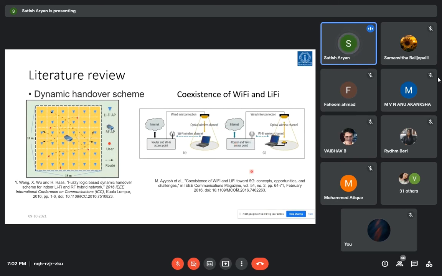So let me come to another work by Ayush et al., where they talked about coexistence of Wi-Fi and Li-Fi. They talked about two methodologies, bidirectional optical communication or unidirectional optical communication. So you can see that there is a router, an RF access point, in a particular indoor environment.